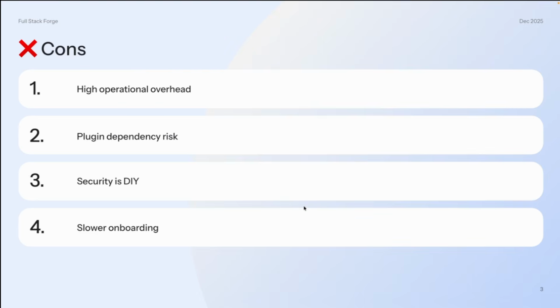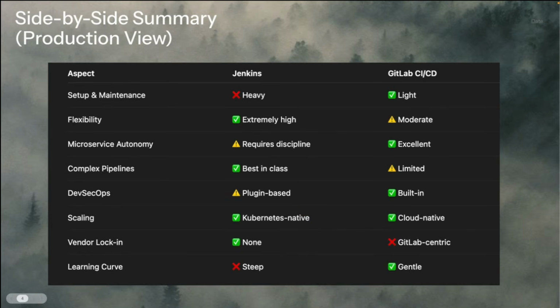So if we do a one-on-one comparison between Jenkins and GitLab CI/CD, you'll find that in terms of setup and maintainability, yes, Jenkins is heavy, but then you'll get the result if you're doing an enterprise grade system. But if you're doing a startup, then GitLab CI/CD is nice because it's lightweight. Within one file, you can just get your pipelines up and running.